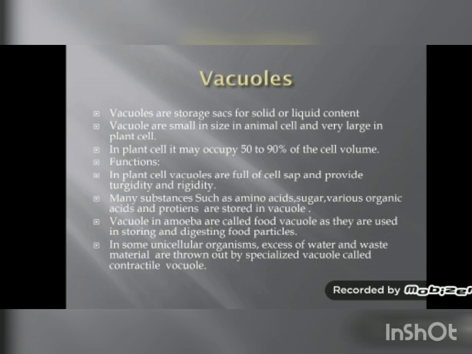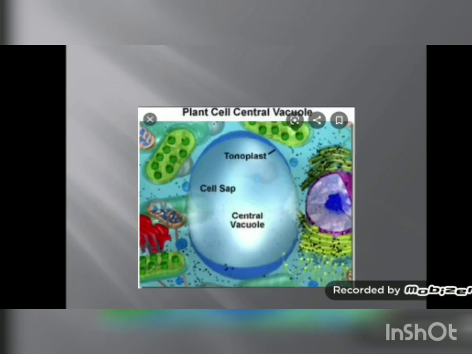Vacuole. Vacuoles are storage sacs for solid or liquid material. Vacuoles are small in size in animal cells and very large in plant cells. In plant cells, they may occupy 50 to 90% of cell volume. So, you can see this figure of vacuole. They are very large in plant cells, but in animal cells they are very small.